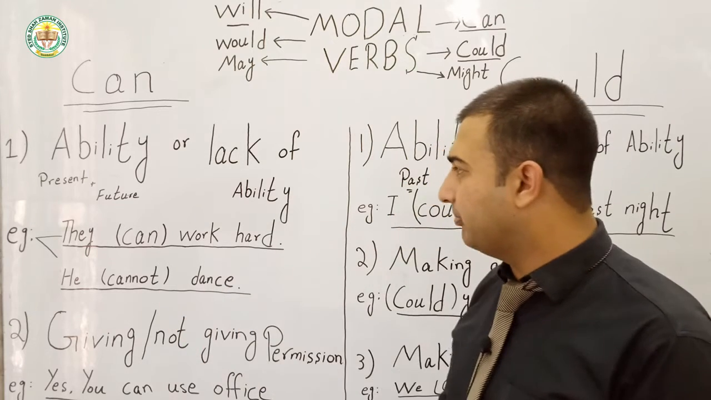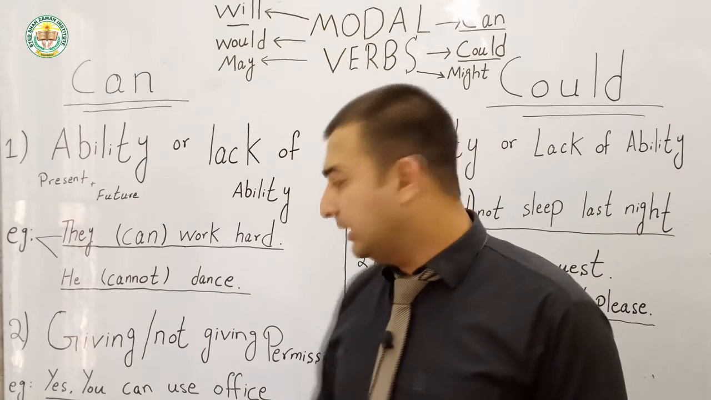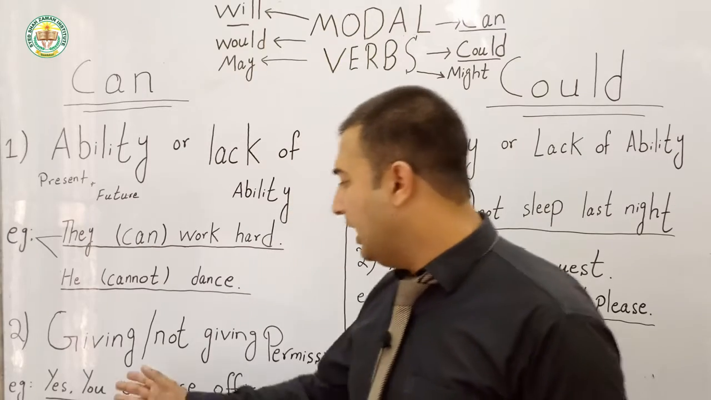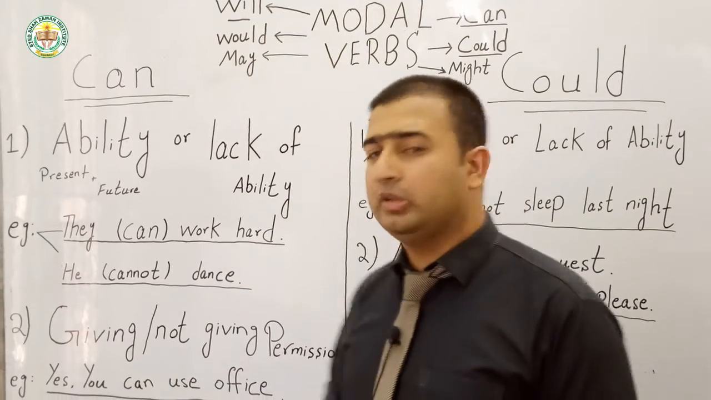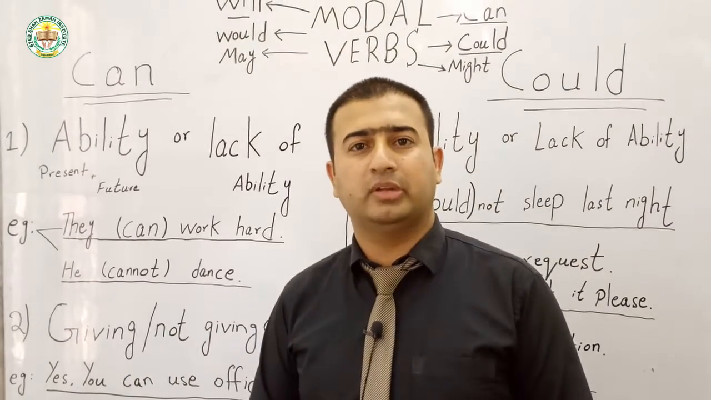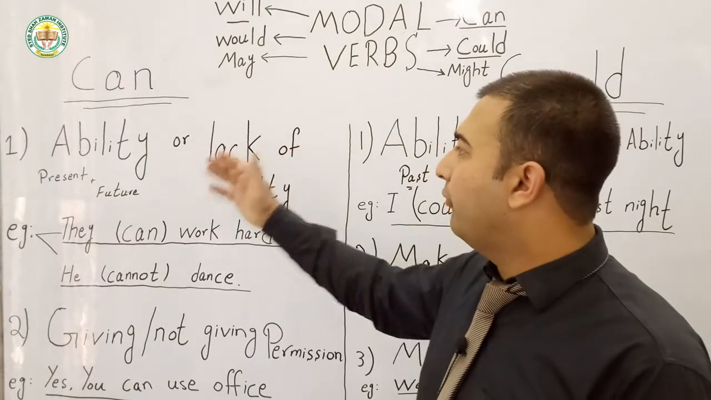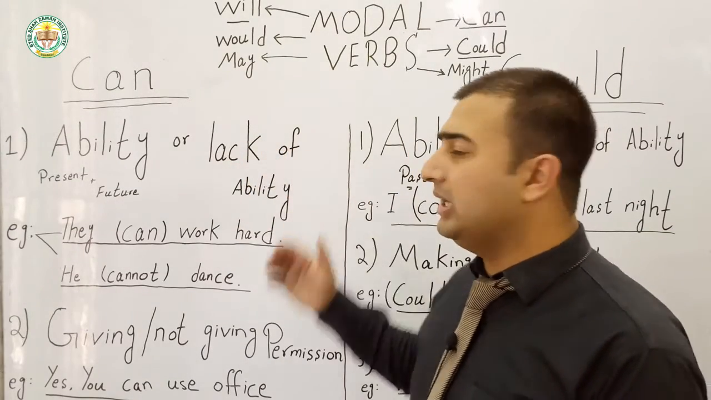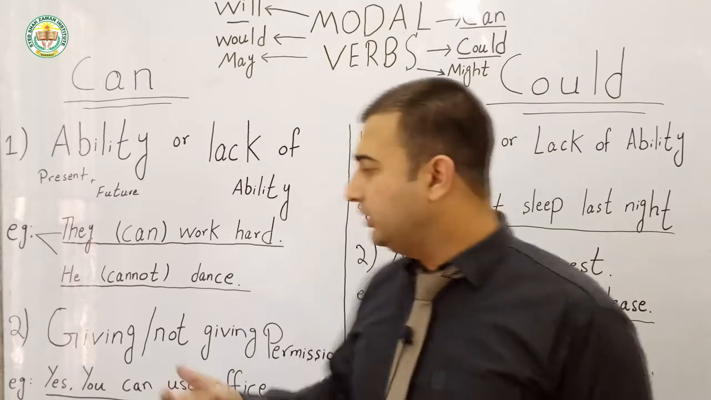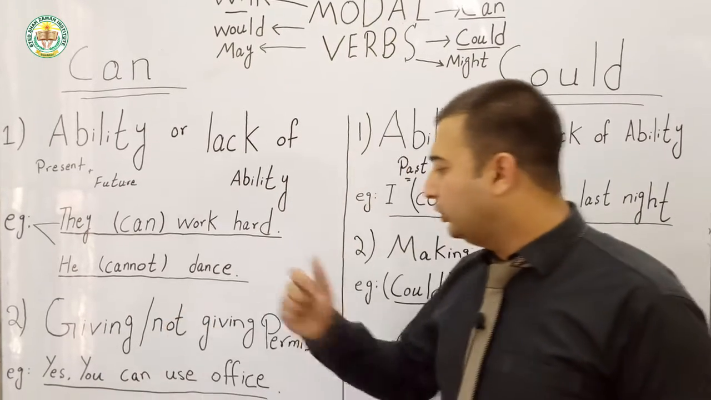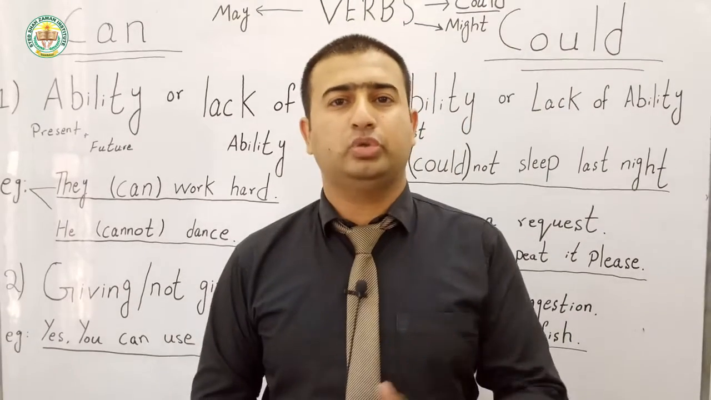Here comes the second example of can, how we can use can: giving or not giving permission for anything. For example, yes, you can use office, no, you cannot use office. Meanwhile, I mean to say we use the word can for the ability or lack of ability in present or future, or we can use the verb can in giving or not giving permission. This was the use of can.